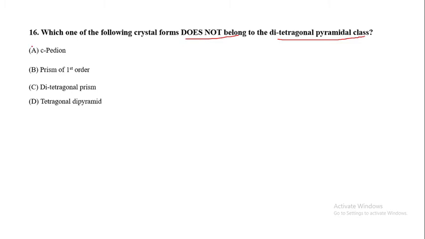Now here there are four options given for us. First is C pedion, B is prism of first order, C is ditetragonal prism, and D is tetragonal dipyramid. So now let me draw a simple figure.